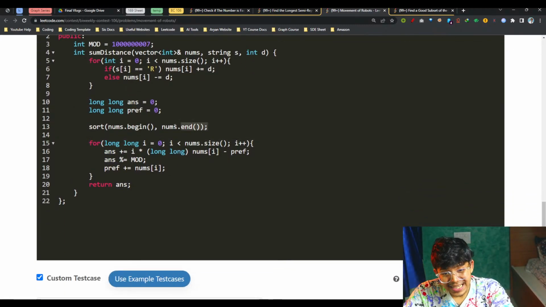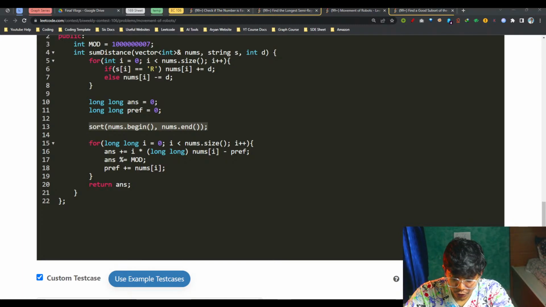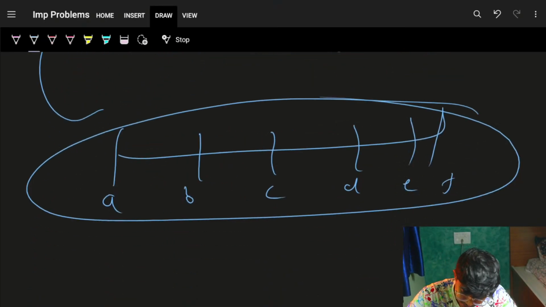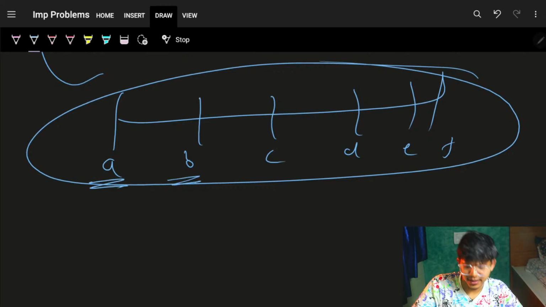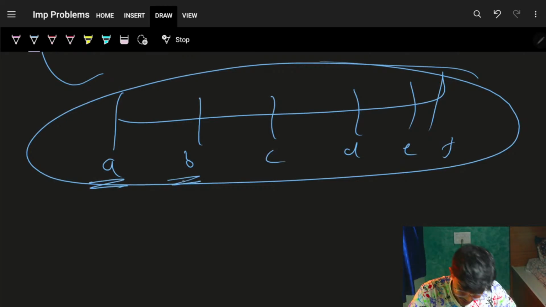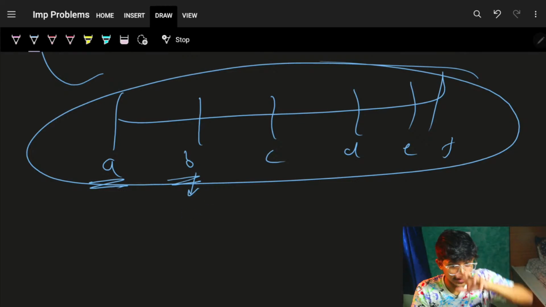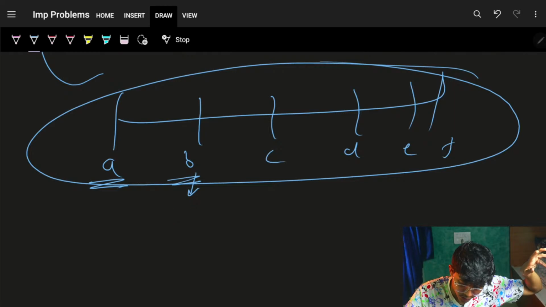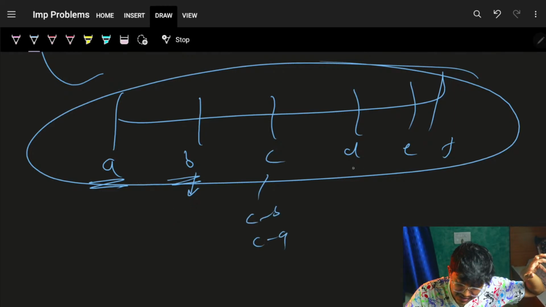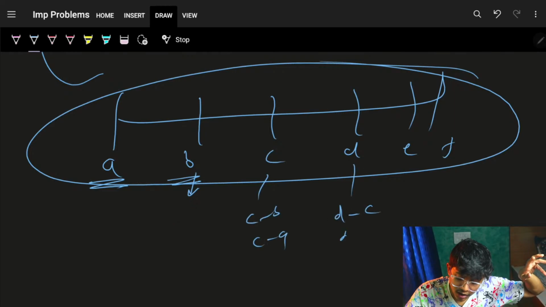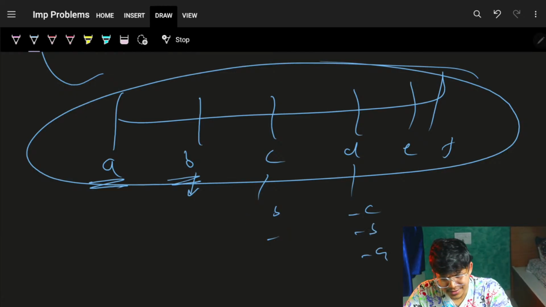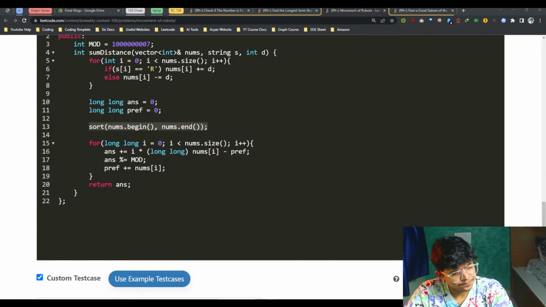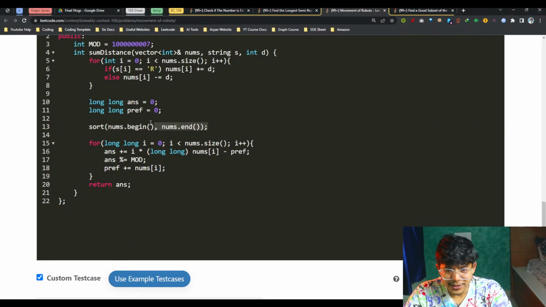But yeah, I need to sort it down because I showed you I need to have a prefix sum concept, which means I will start from the leftmost ant. Then I'll go on to every ant, and for this ant I will say, okay, for you ant, the location of other element is b minus a. For you it is c minus b, c minus a. For it is d minus c, d minus b, d minus a, so on and so forth. Cool. So it's okay to just sort it down. So I'll just simply sort this particular down.